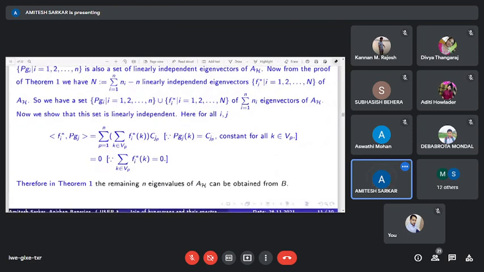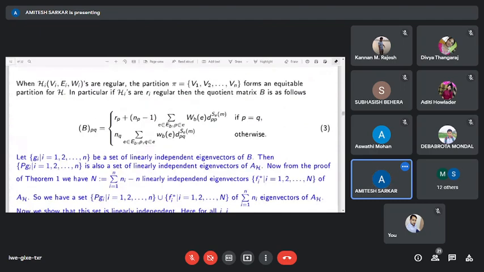This calculation shows that this set is actually linearly independent. So using the above theorem and the quotient matrix, we have all the eigenvalues of the hypergraph in the particular case where HIs are regular.